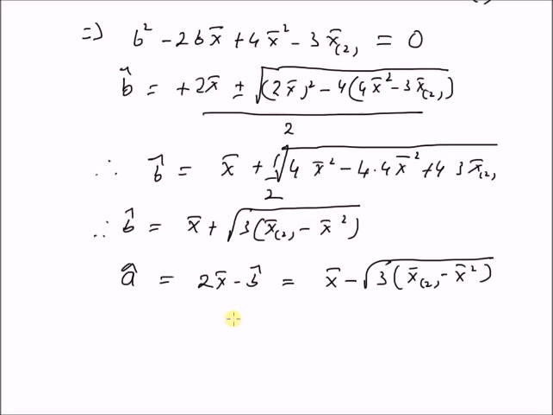Therefore, for a uniformly distributed random variable, the estimators of the unknown parameters a and b are given by combinations of mean and standard deviation of the sample, that is a hat is equal to the sample mean x bar minus square root of 3 multiplied by the standard deviation s of the sample, and similarly b hat is equal to x bar plus square root of 3 multiplied by the standard deviation of the sample. Therefore the estimators of a and b are basically linear combinations of the sample mean and the sample standard deviation. Thanks for watching.